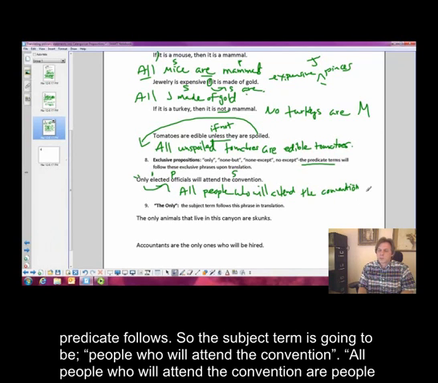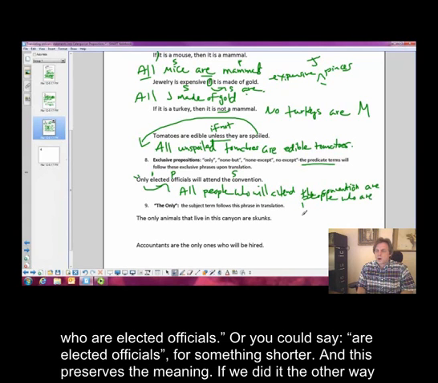All people who will attend the convention are people who are elected officials. Or you could say are elected officials, okay, for something shorter.